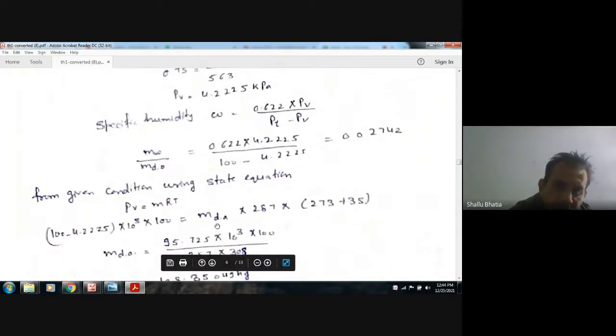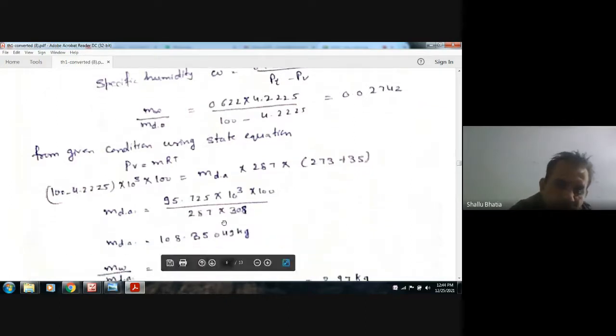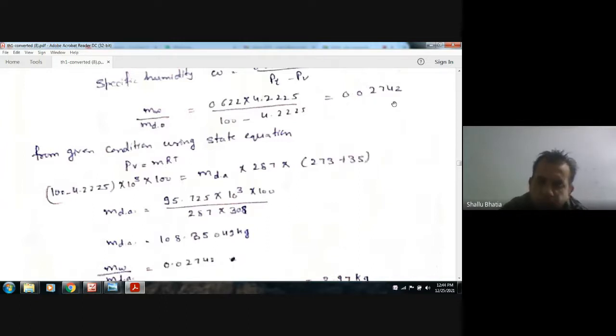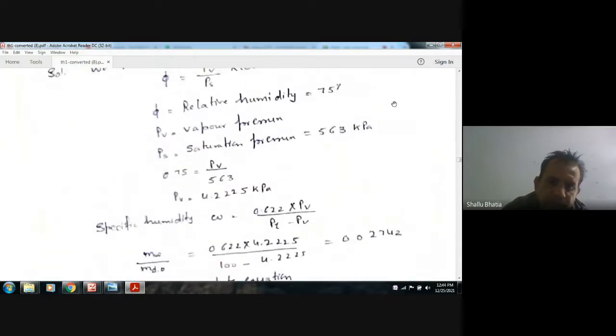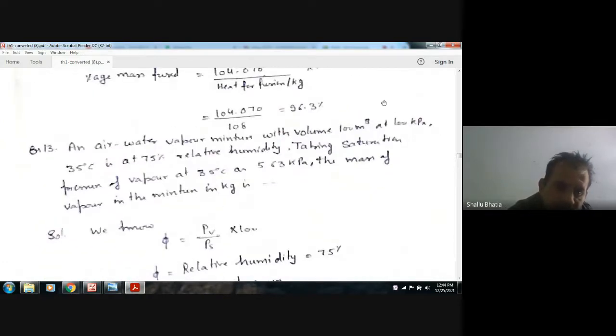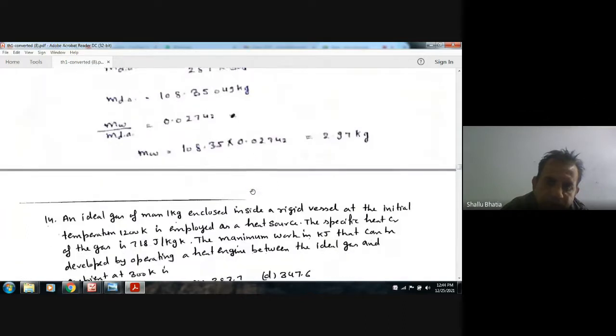M is the mass of dry air, R is 287, and T is the temperature, 35 degrees Celsius or 273 plus 35. From this we can calculate the mass of dry air, and with the specific humidity of 0.02742 we can calculate the mass of vapor, that is 2.97 kg. So the mass of vapor in the mixture in kg is 2.9.